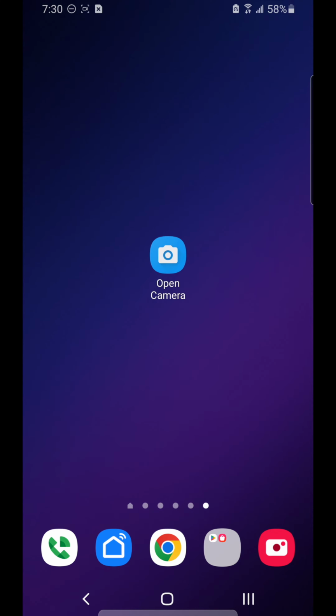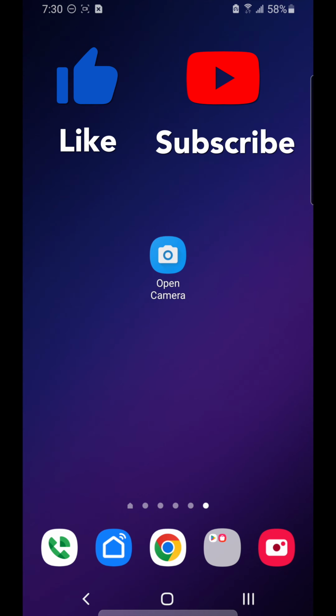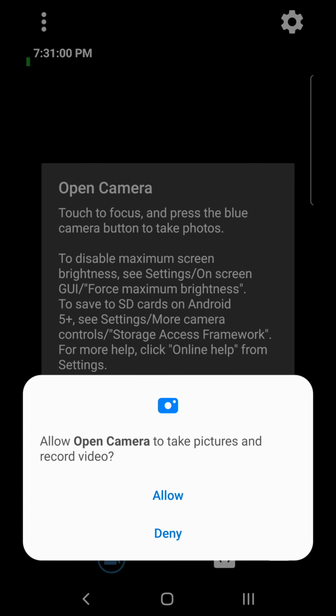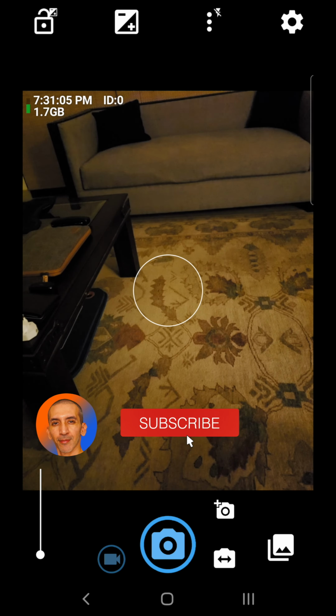app. It's a free camera app available on the Google Play Store. Once you install it, you're going to tap on it to open it up. You're going to get these messages. You're just going to tap on Allow and then OK.